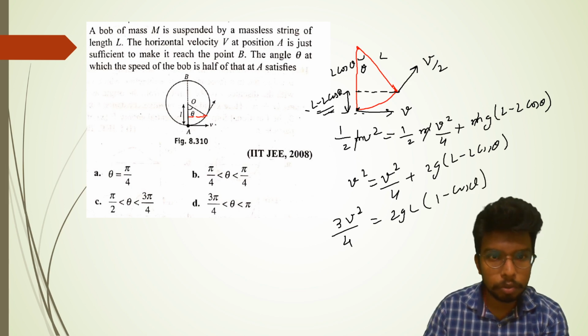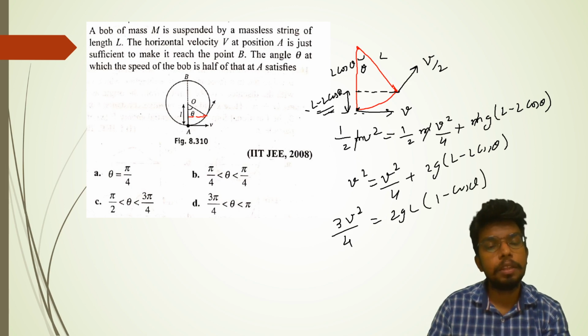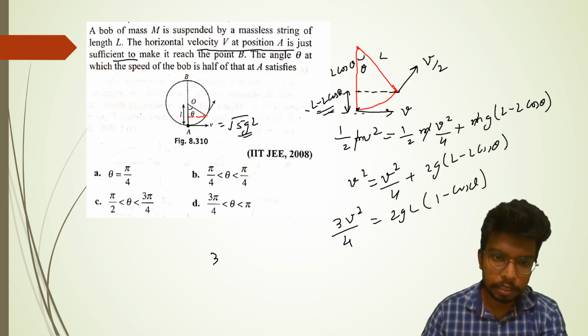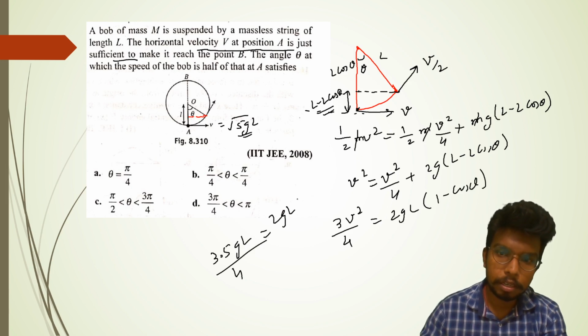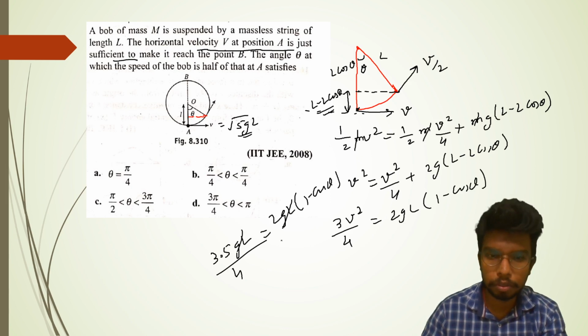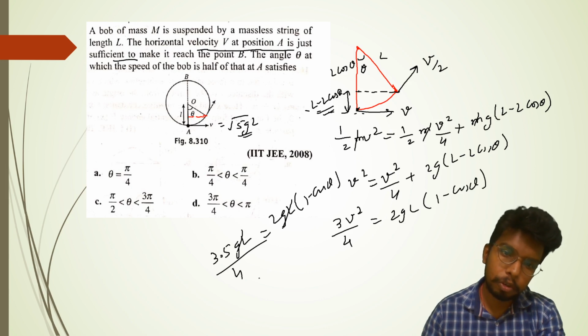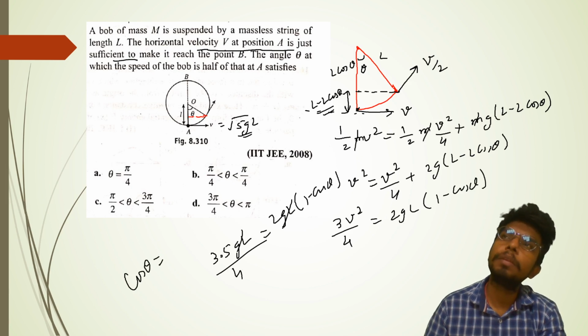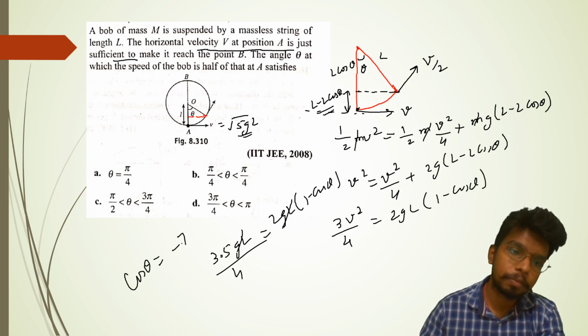The velocity I told you, the minimum velocity they have mentioned here, the velocity v at position A that is just sufficient, is root 5gL. So we'll get 3 into 5gL by 4 equal to 2gL into (1 minus cos theta). gL will get cancelled out, 15 by 4 divided by 2, so it should come out to be 15 by 8 (1 minus cos theta). Therefore cos theta will come out to be 1 minus 15 by 8, which is (8 minus 15) by 8, that is minus 7 by 8.